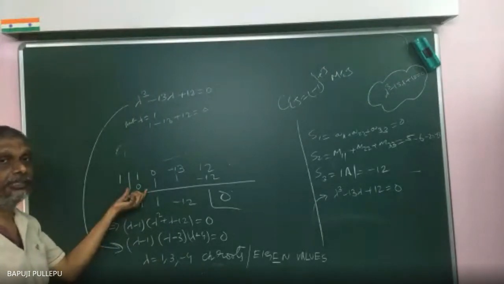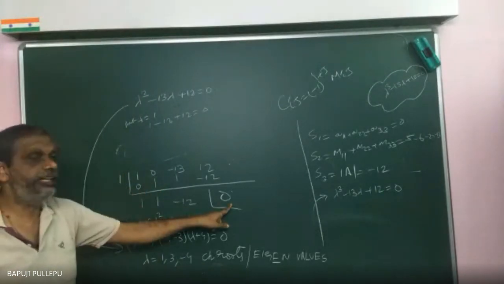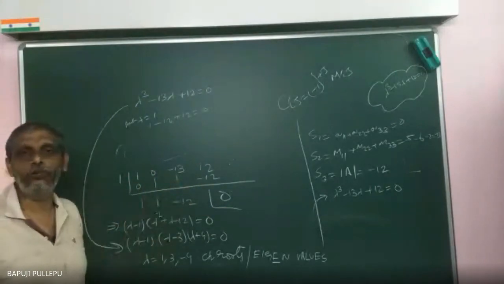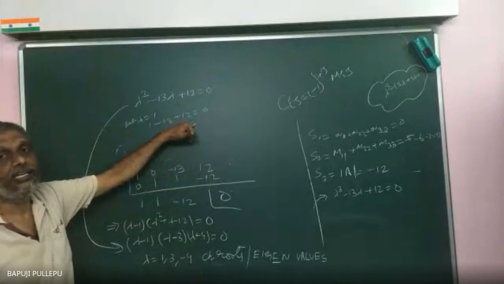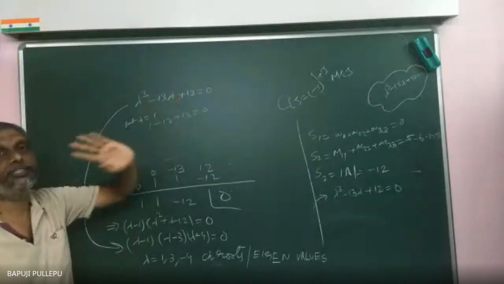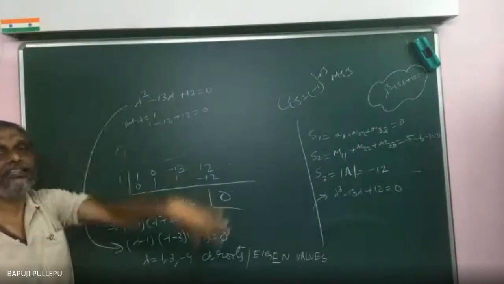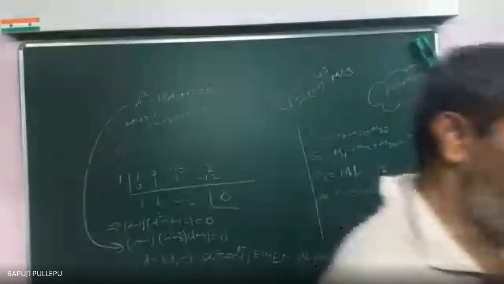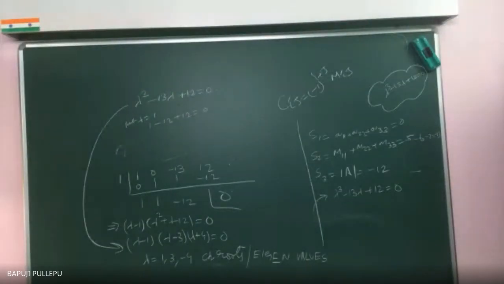Suppose they take 2 and don't get 0, then they take another value. If the equation is satisfied, you get 0, and then that value is a root; take it and proceed. If you don't get 0, don't go to that step. Once you get 0, only then can you go on.